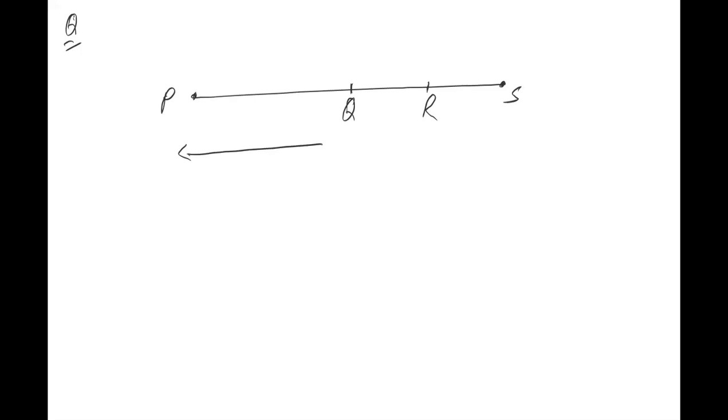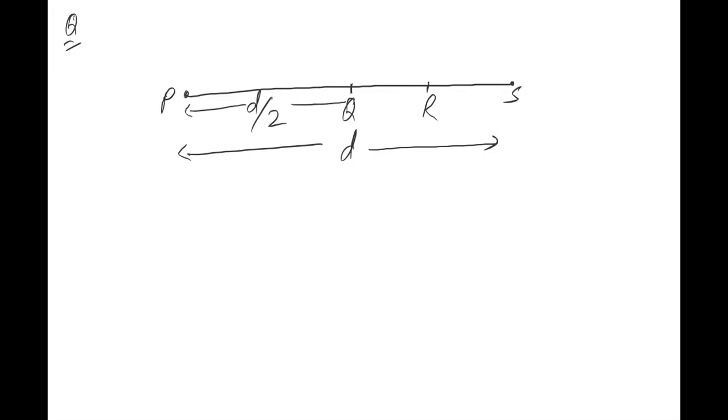The total distance is not given, but they are saying the first half of the total distance. Whatever the total distance, let the total distance be d. Then half of this total distance is d by 2, and this d by 2 is covered by the body with a speed or velocity equal to v naught. Did you understand, Tahira, that this half of the total distance, d by 2, is being covered with velocity v naught?